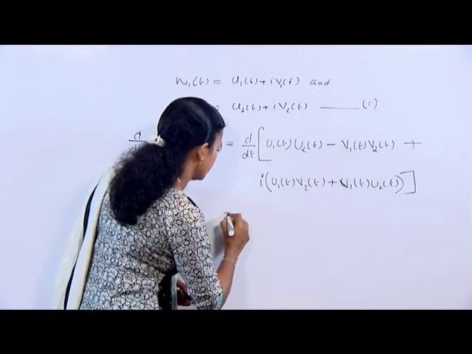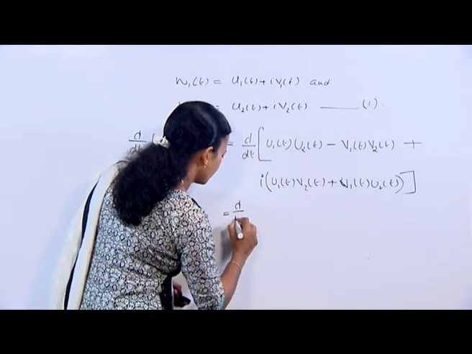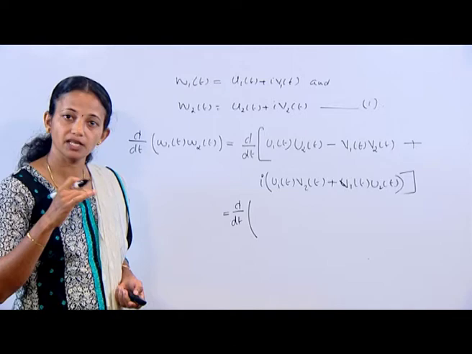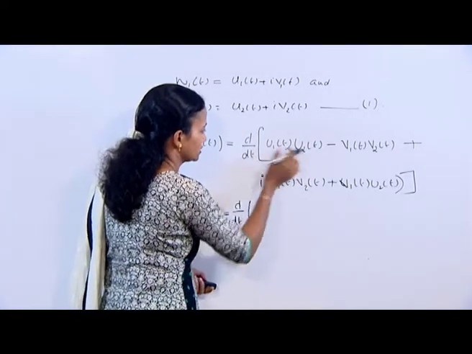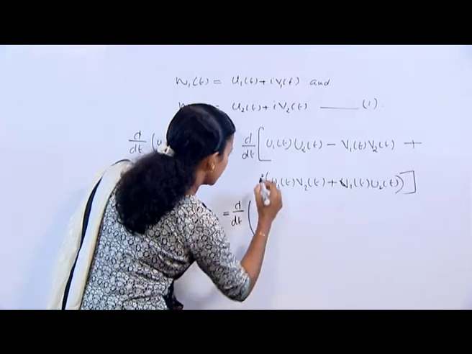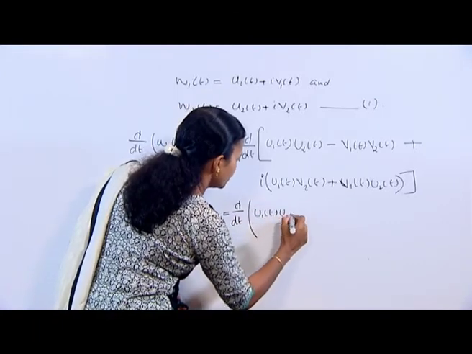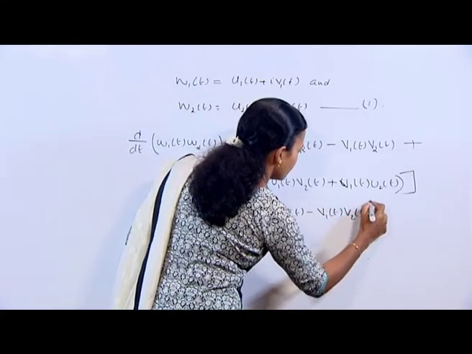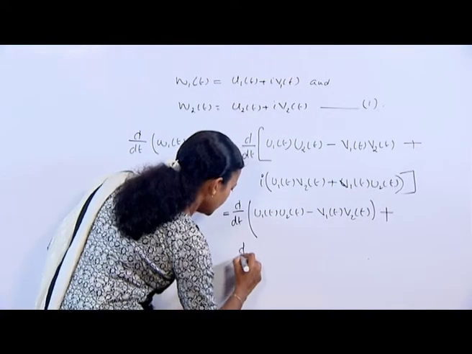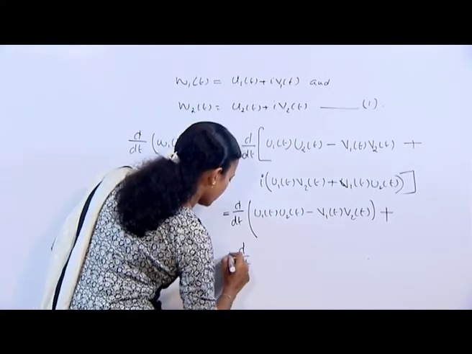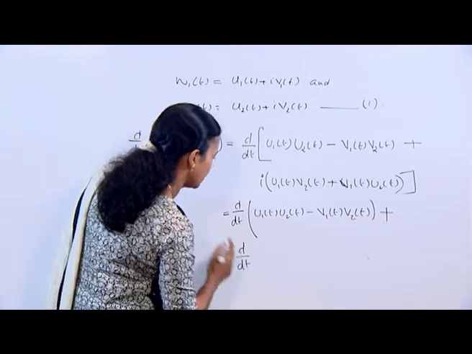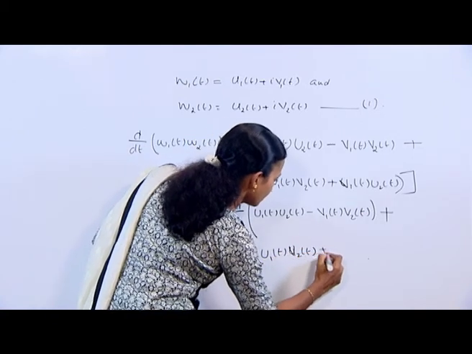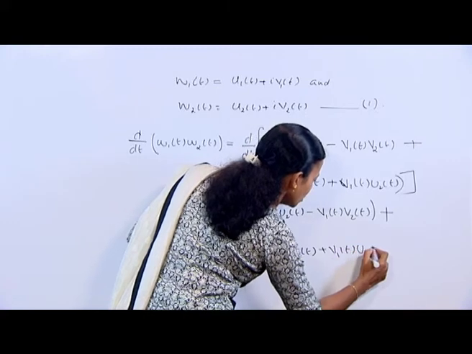This we can write as, which is equal to again d by dt of u1(t) u2(t) minus v1(t) v2(t), plus we can take this d by dt inside the bracket, that is d by dt of u1(t) u2(t) minus v1(t) v2(t), plus again d by dt of, here we have i, we can take this i outside, i into d by dt of u1(t) v2(t) plus v1(t) u2(t).